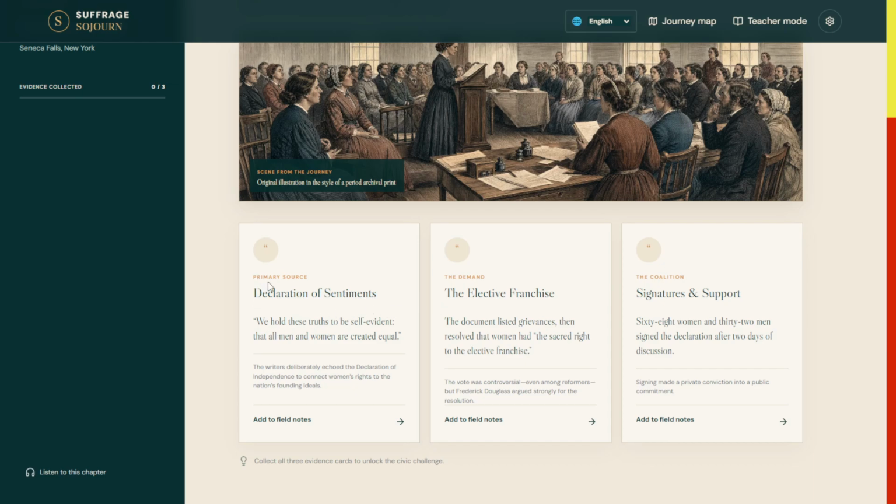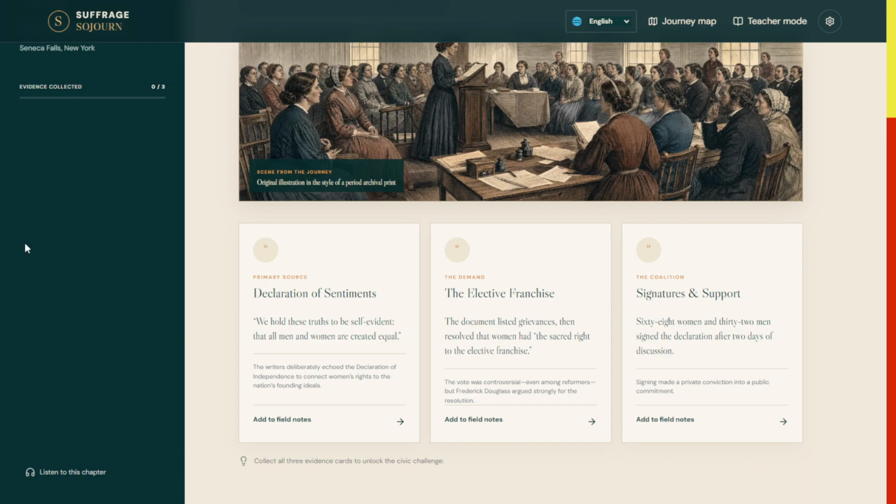And you'll find that there are different resources here, from primary source to the demand and the coalition. So if we look at this, the first one is the Declaration of Sentiments. We hold these truths to be self-evident, that all men and women are created equal. And the writers deliberately echoed the Declaration of Independence to connect women's rights to the nation's founding ideals.